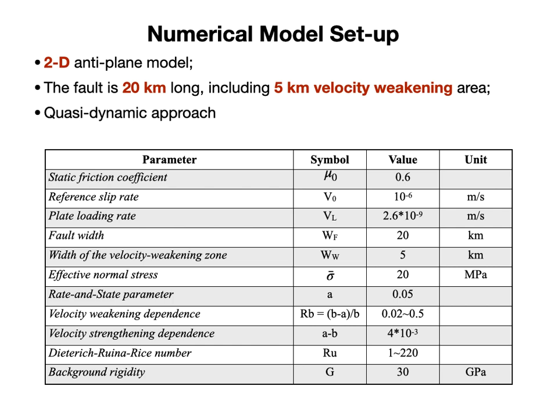Here are the parameters that we used for our simulations. We use a 2D antiplane model. This mechanism is for strike-slip faults, but we believe it is enough to explain the physics well. And the fault is 20 kilometers long, including the 5-kilometer velocity weakening area, and we use a quasi-dynamic approach.